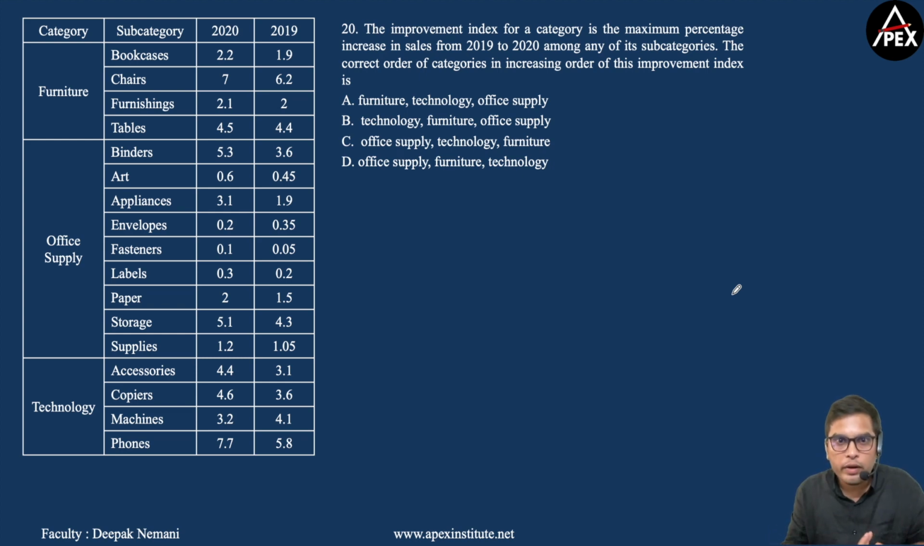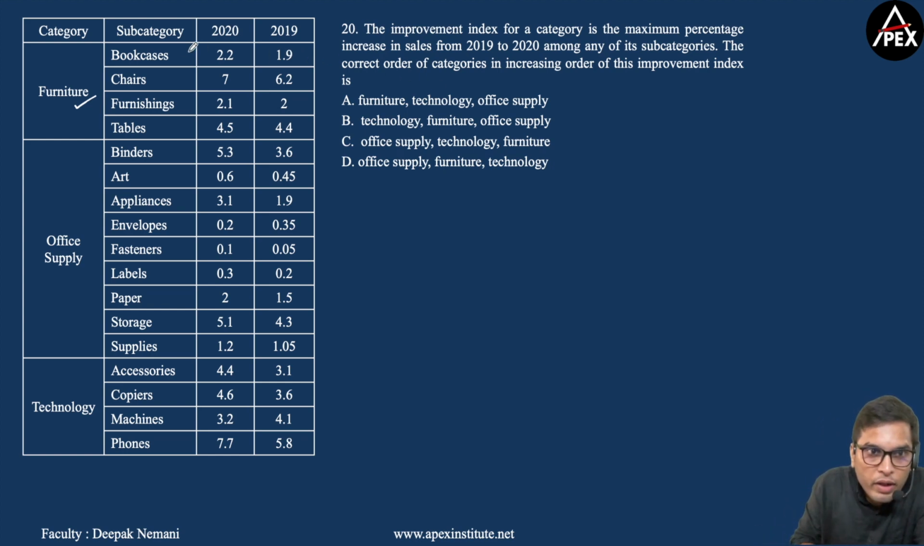Now what is improvement index? Improvement index for a category is the maximum percentage increase in sales from 2019 to 2020 among any of its subcategories. Now for example, let me consider furniture. Now we have 4 subcategories under furniture: bookcases, chairs, furnishings and tables. Now you need to find that subcategory which has the maximum increase of sales from 2019 to 2020, and that percentage increase will be its improvement index.